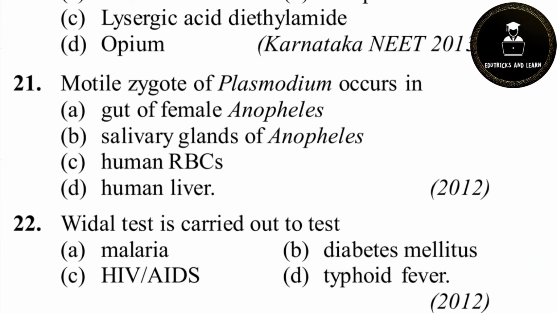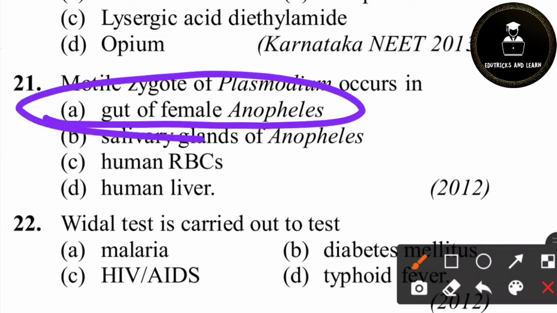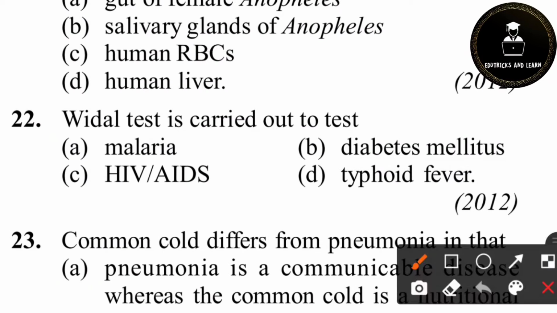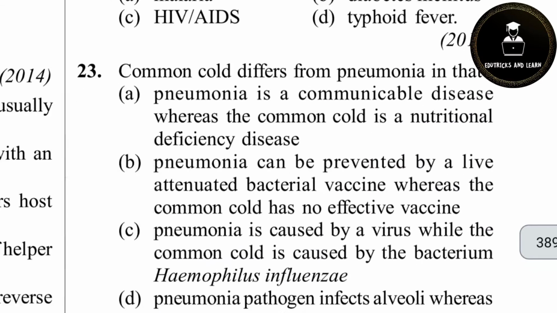Then 21. Motile zygote of Plasmodium occurs in the gut of the female Anopheles mosquito. For the 21st question, option A is the correct answer. Then for the 22nd question, the Widal test. It is a very important question. The Widal test is carried out to detect the presence of Salmonella typhi, which causes typhoid fever.